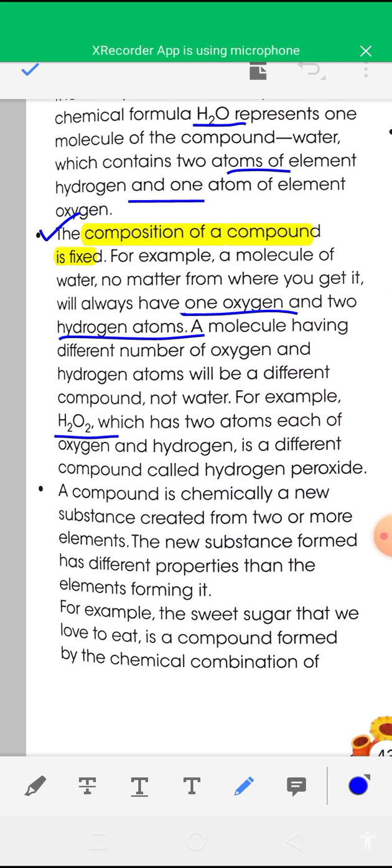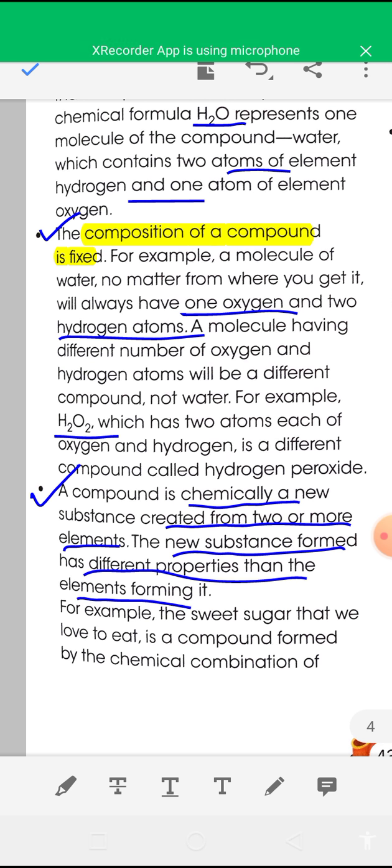Next point, a compound is a chemically new substance. A compound is a new substance created from two or more elements, and the new substance formed has different properties than the elements forming it.